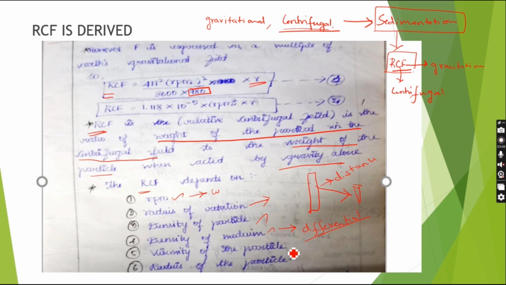Then the viscosity of the particle. The viscosity of a particle depends on the thickness of the particle. Due to the viscosity, there is a change in motion, which causes friction, which leads to changes in the RCF. So the revolutions per minute, radius of rotation, density of a particle, density of a medium, viscosity of a particle, and radius of the particle are the important factors involved in the sedimentation of a particle, which is depicted by the RCF.